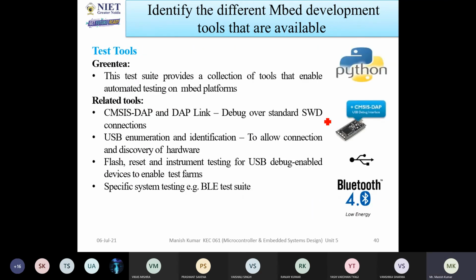Now we are talking about the test toolkit. In test toolkits, the first is Greentea. This test suite provides a collection of tools that enable automated testing on embedded platforms. With the help of embedded platforms, you are going to face many types of components, so you have to test every tool. This Greentea will help you test all types of components.